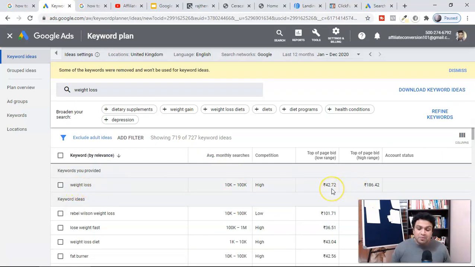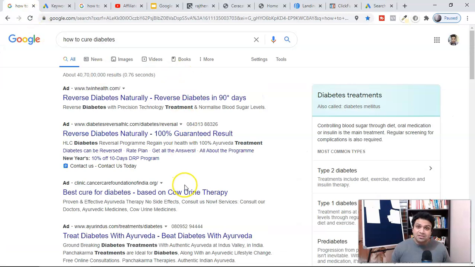People are paying somewhere between 16 cents to $2 so that they can place their ad right here in the search engine result page. And you can also do this with a minimum budget, paying less cost as compared to other competitors. What you have to do is just watch this video till the end.